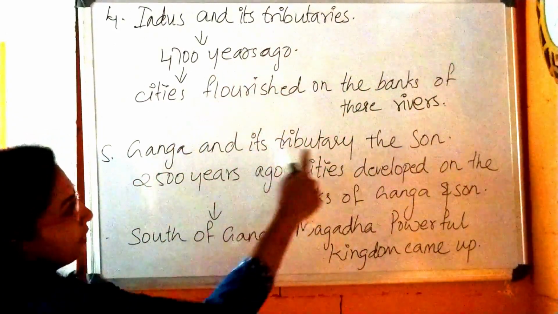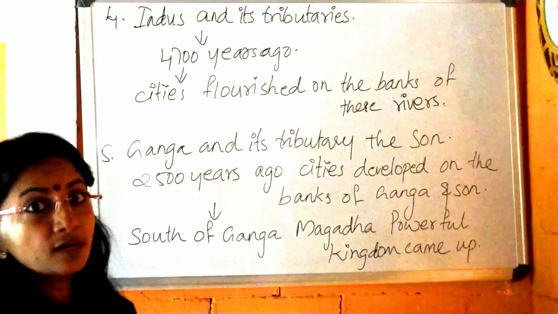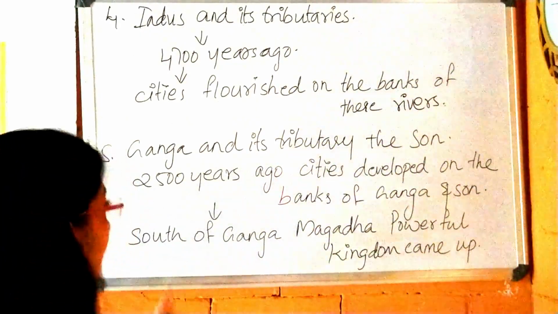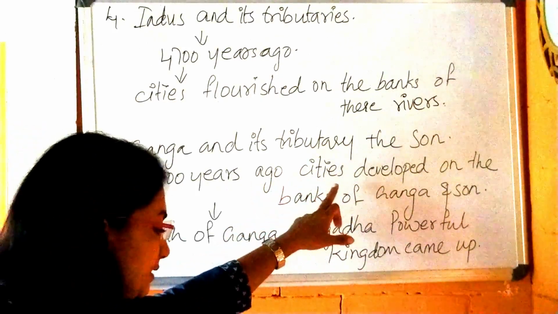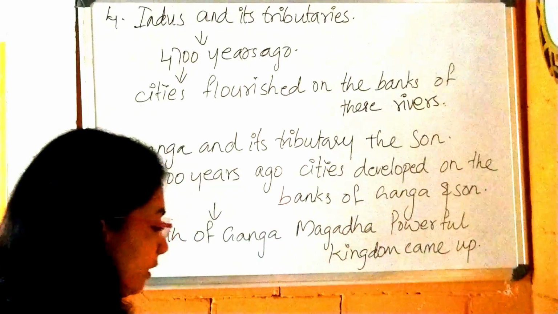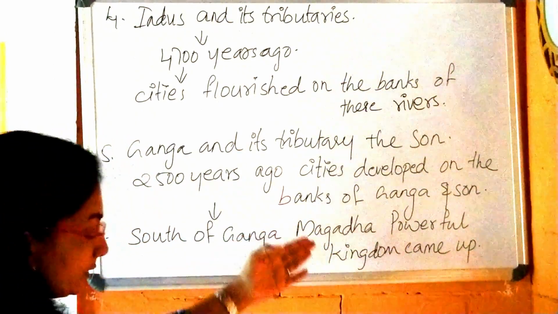Next, Ganga and its tributary, the Son. The Son, tributary of the Ganga, is known as what? The Son. Okay. Later, about 2,500 years ago, cities flourished on the banks of the Ganga and its tributary called the Son.